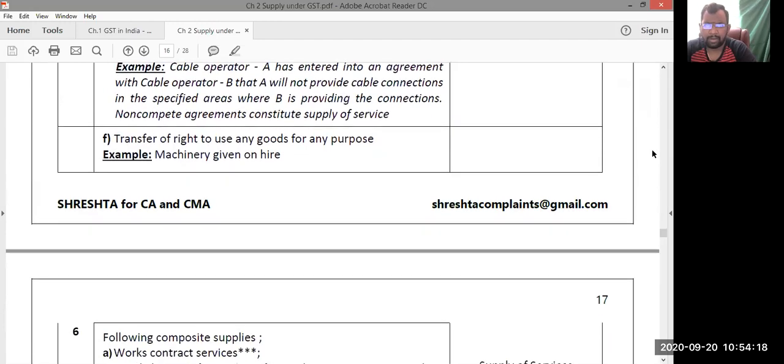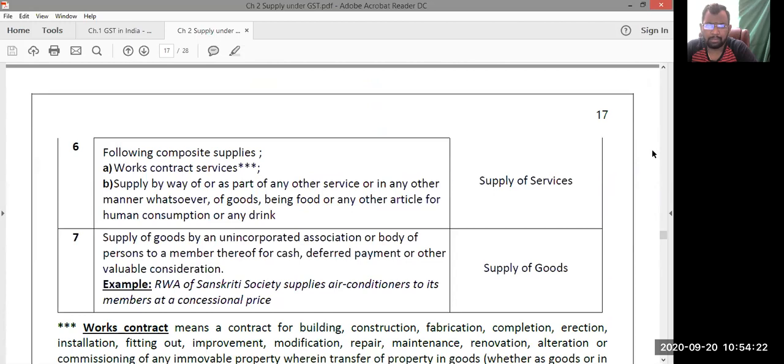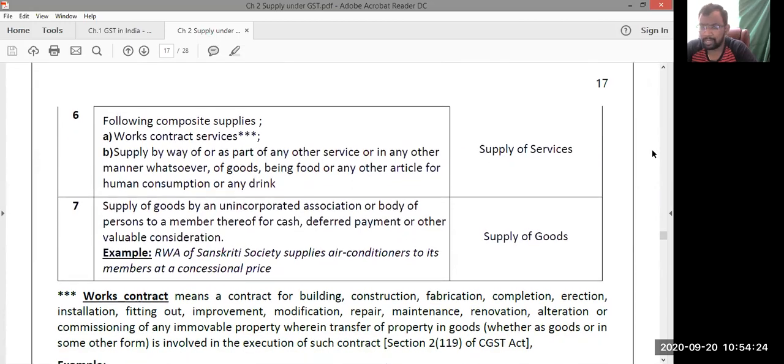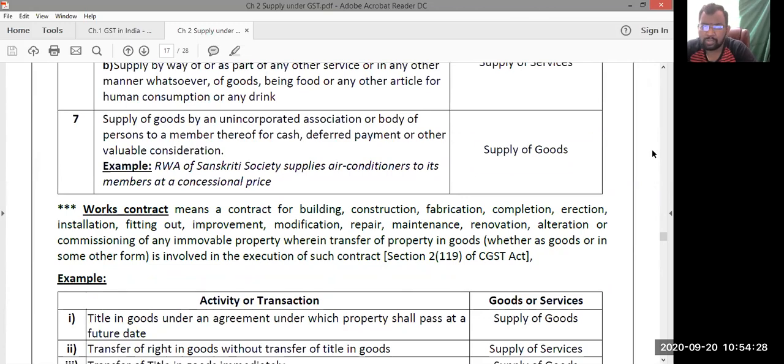Point number F, transfer of right to use of the goods, supply of services. Point number 6, composite supplies, works contract services, supply of services. Point number 7, supply of goods by an unincorporated association or a body of persons to a member. Supply of goods is required, so it amounts to supply of goods. Next.